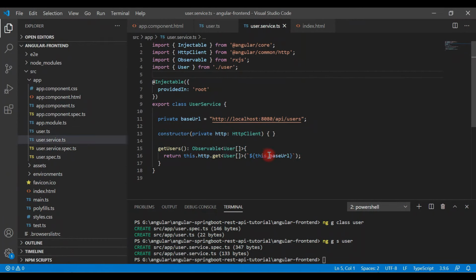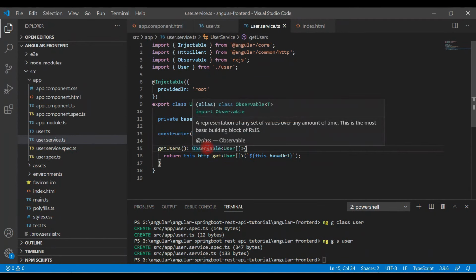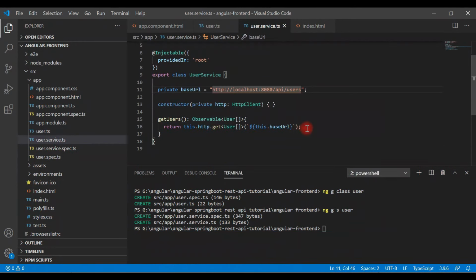So this will invoke a REST API, and REST API will return an array of user objects, and that user object will be stored in observable object, and we subscribe to this observable object in component.